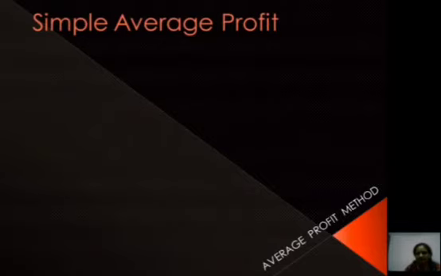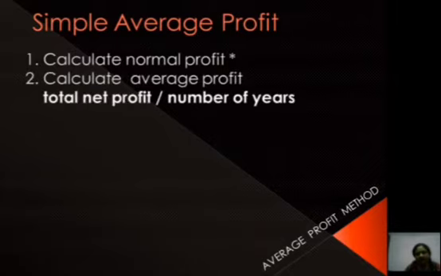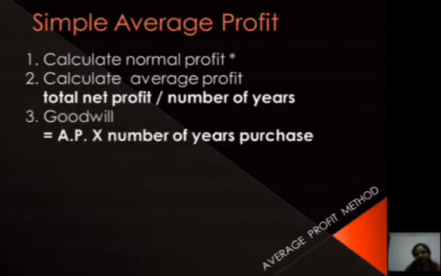Now discuss the average profit method. There are two types. First is simple average profit and the second is weighted average profit. Now first of all we have to calculate normal profit, then calculate average profit. Average profit is total net profit divided by number of years. Then goodwill is average profit into number of years purchased. Then how do we calculate normal profit?